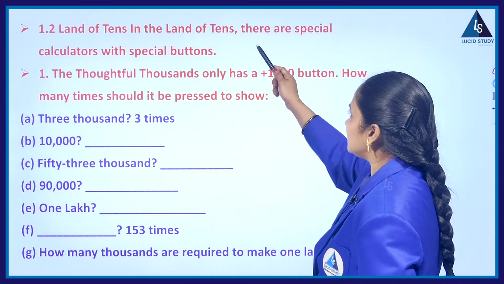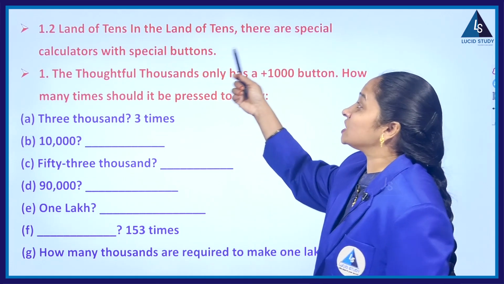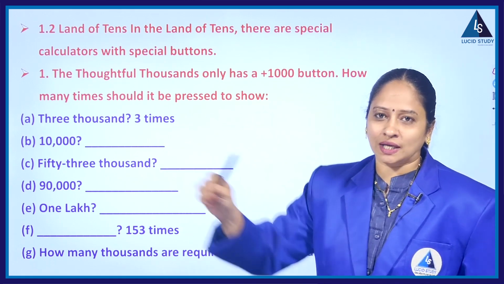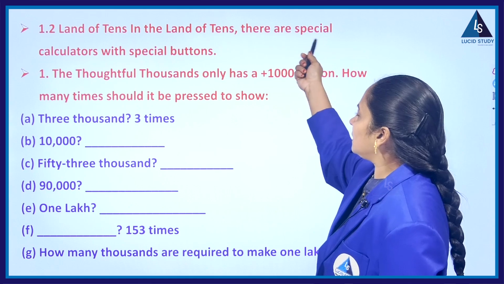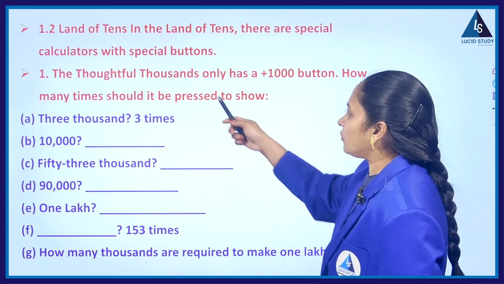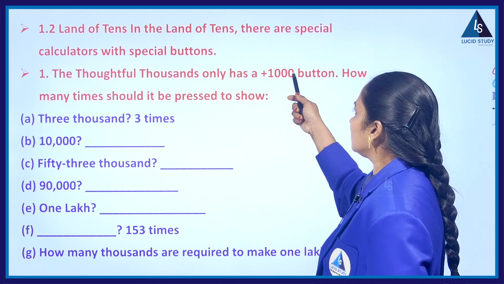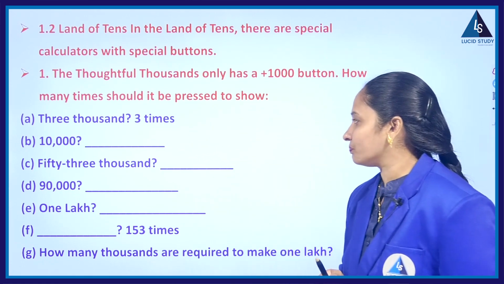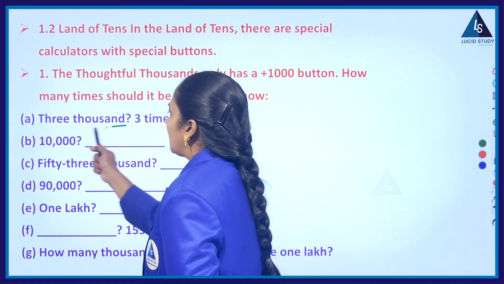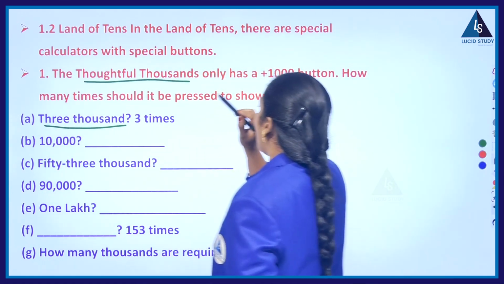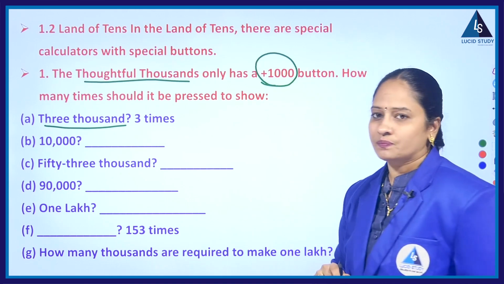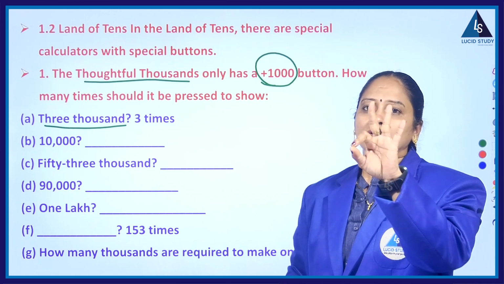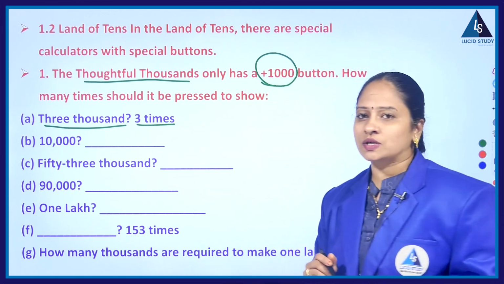In the land of tens, there are special calculators with special buttons. So just imagine a land of tens where we have some special calculators with buttons. The Thoughtful Thousands only has a plus 1000 button. How many times should it be pressed to show, for example, 3000? As we are dealing with Thoughtful Thousands and there is only a 1000 button, what is my number here? 3000. So how many times do I have to press the 1000 button? 3 times.